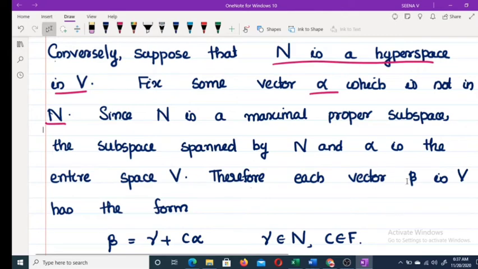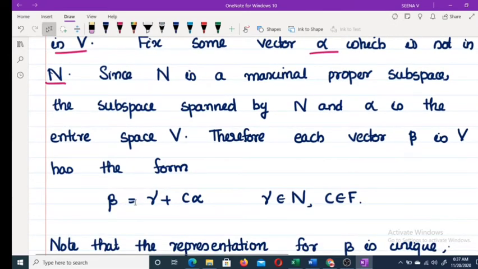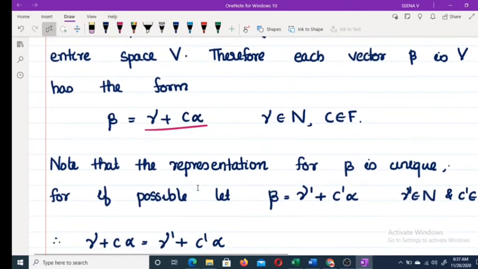Okay, clear? Since N is a maximal proper subspace, the subspace spanned by N and alpha is the entire space V. Therefore, each beta in V is of the form beta equal to gamma plus C alpha, because N is a maximal proper subspace. Therefore, beta is equal to gamma plus C alpha where gamma belongs to N and C is a scalar. Now we are proving this representation for beta is unique. Suppose there exists another expression for beta, that is beta equal to gamma dash plus C dash alpha, where gamma dash belongs to N. To prove the representation is unique, it is enough to prove that gamma equals gamma dash and C equals C dash.